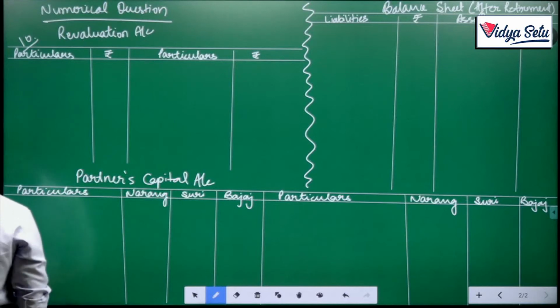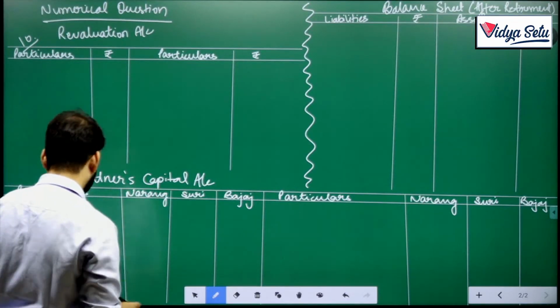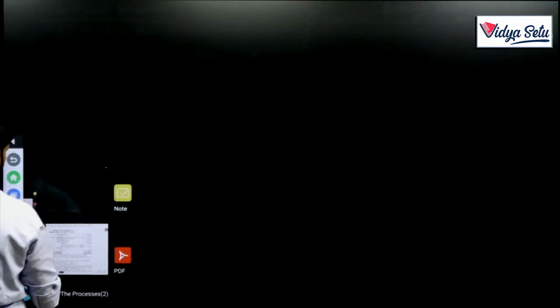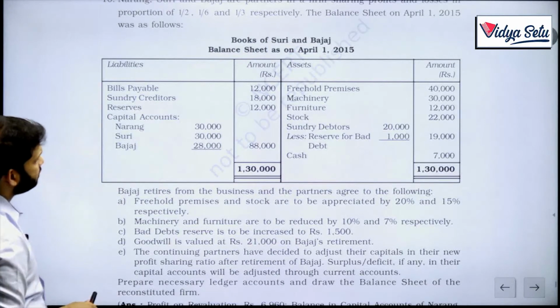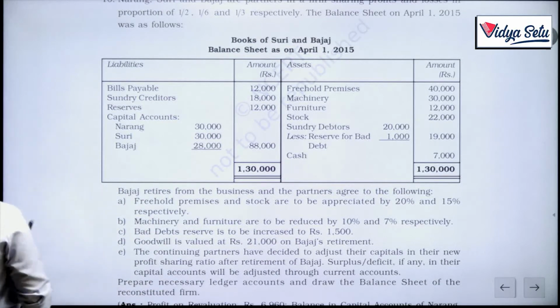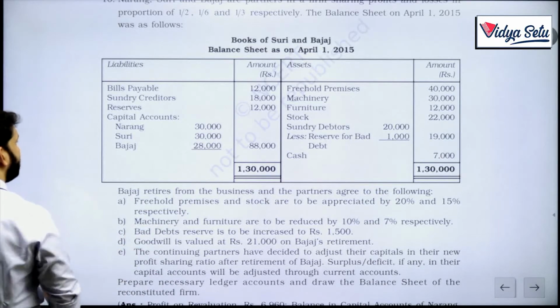Let's check the question. What all things do we have to do? Freehold premises and stock are to be appreciated by 20% and 15%. Before coming to adjustments, let's put our balance sheet. Bills payable, no change. Creditors, no change. Reserve will obviously be distributed.